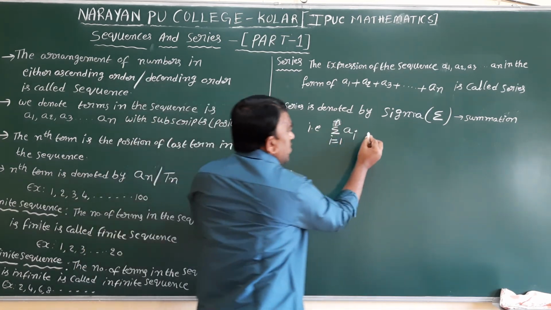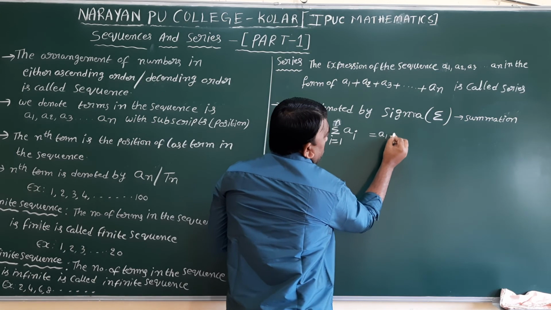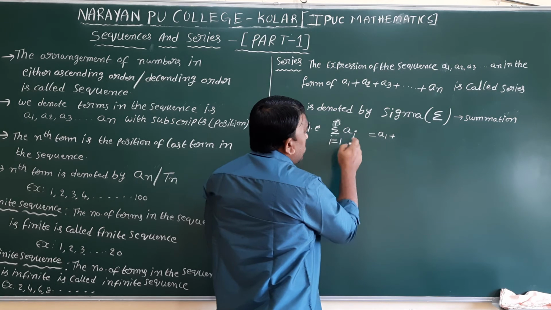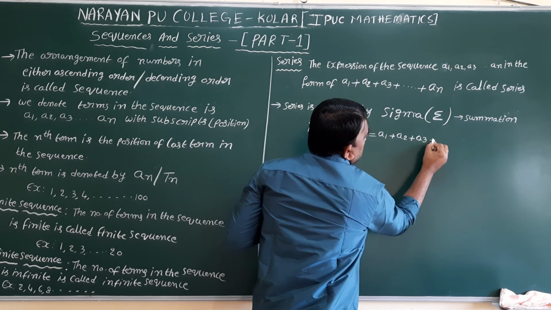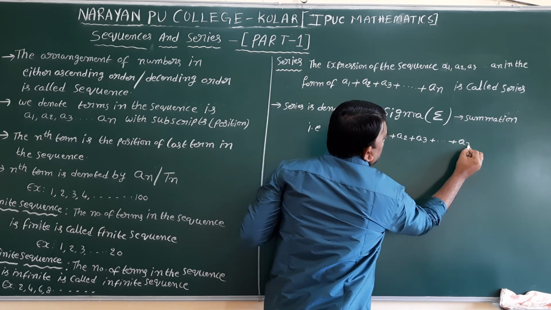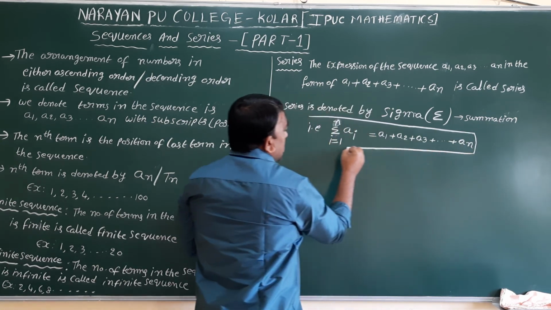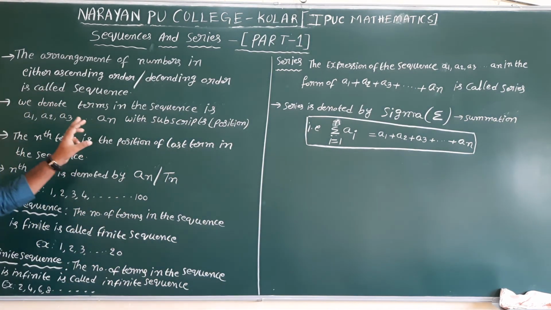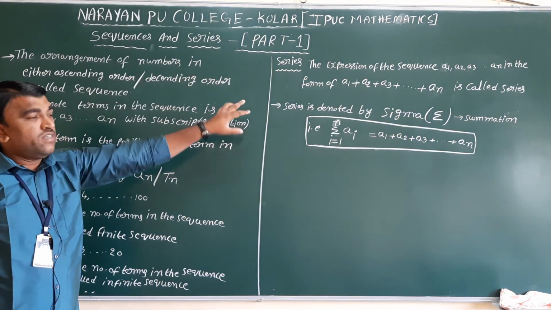For example, i value 1 substitute a1 plus, summation is nothing but the addition, next i value 2 substitute a2, i value 3 substitute and so on, i value n substitute an. This is the series definition regarding the sequence. These are the introduction about the sequences and series, definition of sequence and definition of the series.